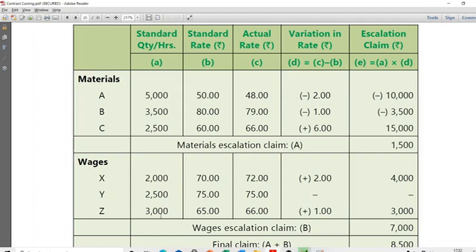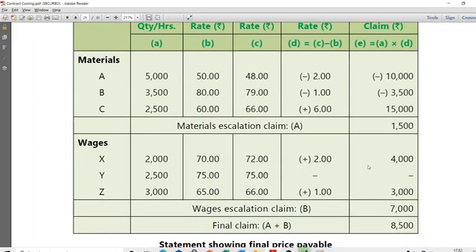Z, if you see, he has to work for 3,000 hours. 65 rupees you planned, 66 rupees per hour actual. So you lost 1 rupee per hour. So 3,000 rupees you lost. Ask him for 7,000. So wages, you have the right to ask him 7,000 extra. Materials, you have the right to ask 1,500 extra. So your final escalation claim must have only been 8,500.